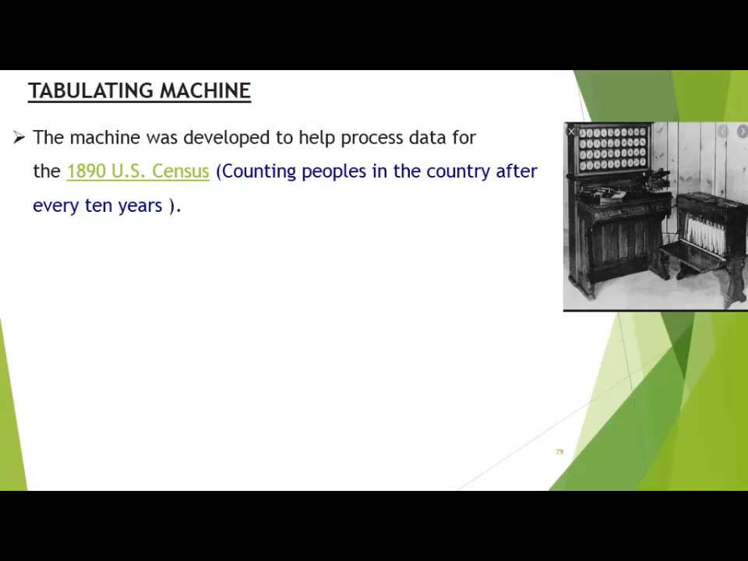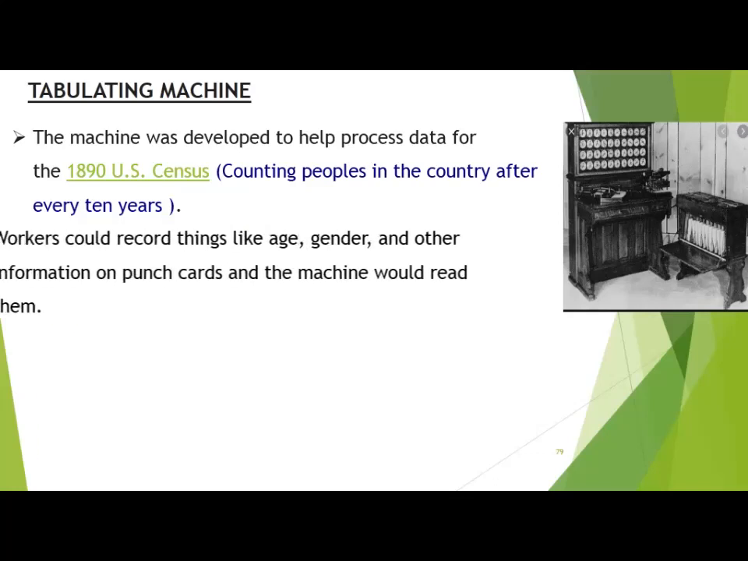There was a trend in America: every 10 years, they count people. But this process was very long manually. It took 6 years to complete the counting process. But after the invention of this tabulating machine, it became possible to complete the census process in a few months, maybe 6 months.